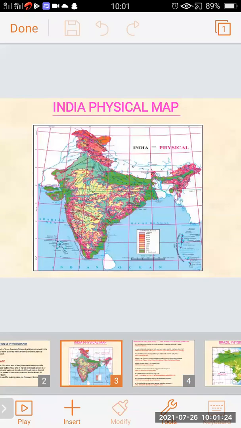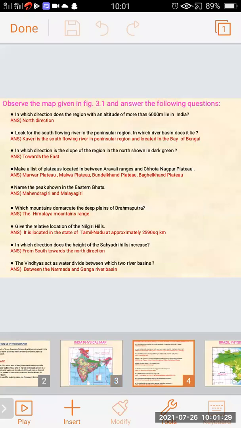Which mountains demarcate the deep plains of Brahmaputra? While looking at the map, you will get the answer. The mountain is the Himalaya mountain range.